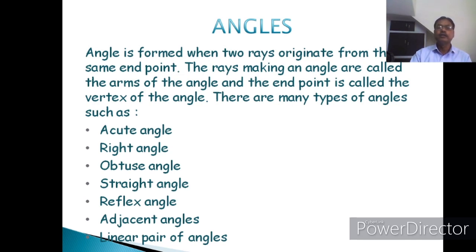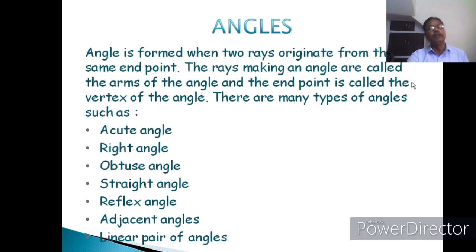The rays making an angle are called the arms of the angle and the end point is called the vertex of the angle. There are many types of angles such as acute angle, right angle, obtuse angle, straight angle, reflex angle, adjacent angle and linear pair of angles, etc. So these are the different types of angles which we are going to study about.